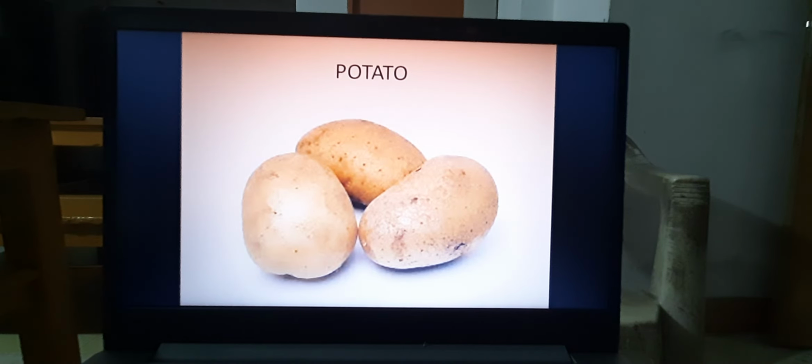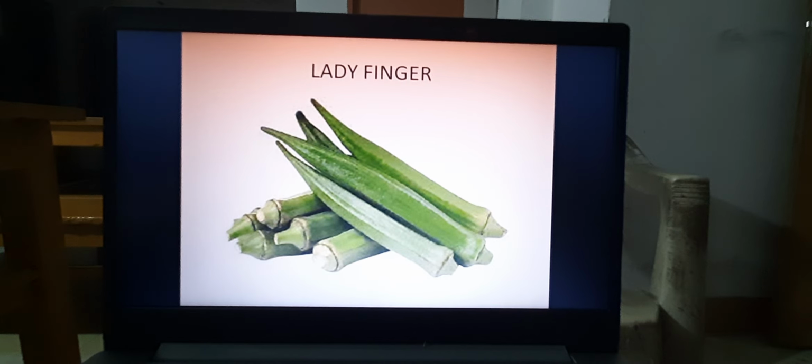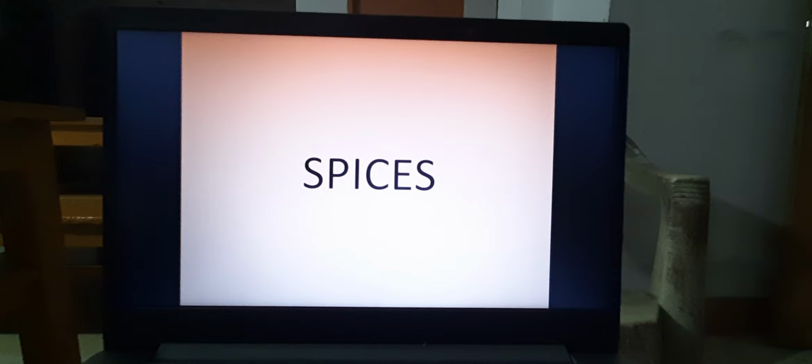Potato, this is also again a carbohydrate food. We can use potato instead of our cereals. That means just as our rice, wheat, maize possess carbohydrate, potato also possesses carbohydrate. Lady finger, this is very important because it possesses some slimy substances which are associated with gums and resins, which help to digest our food nicely.